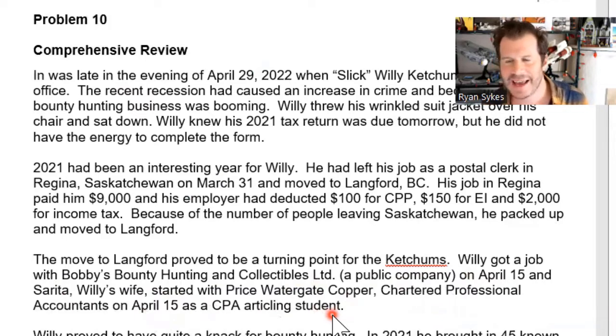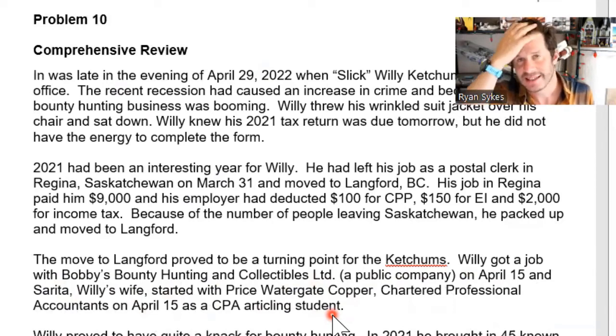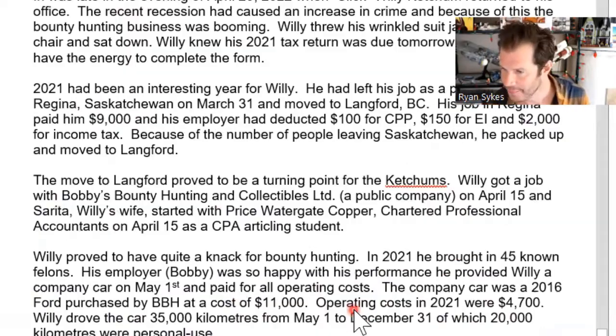So far, there's not that much information I can use here, right? But this is what you would sort of encounter if you met a real person in real life. You get a lot of background, which you'd need to know, and then you would dig into the actual numbers and do the tax return.